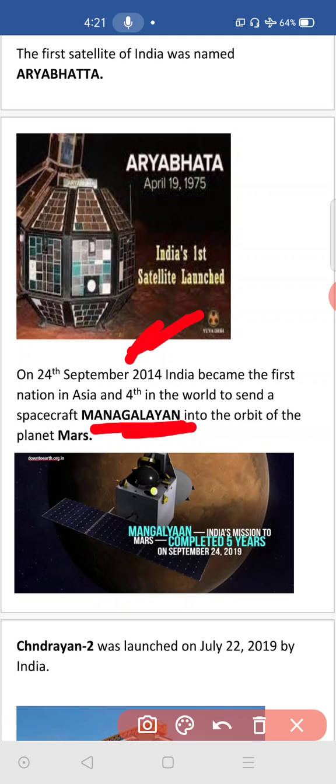So in 2019, after 5 years, it completed. That picture also I have, I think. See here, this image, it is showing that one only. India's mission to Mars completed 5 years on September 24, 2019. This is the Mars mission, or Mangalayana we call it, Mangalayana satellite. So it is collecting the information of Mars planet and sending it to our Earth.